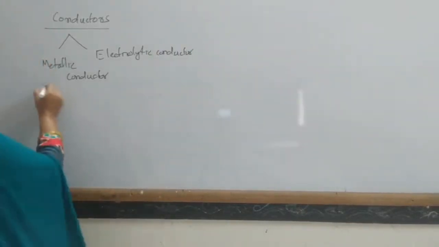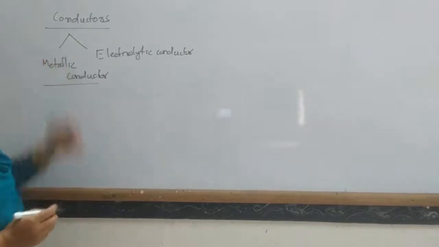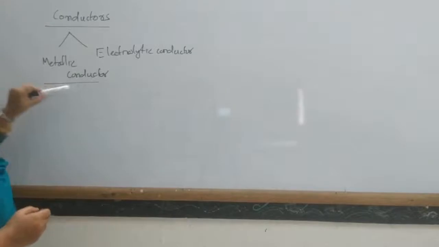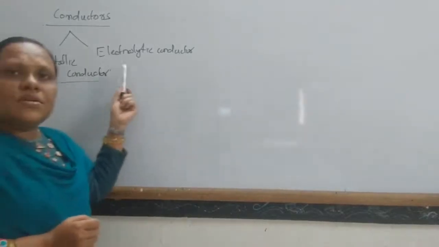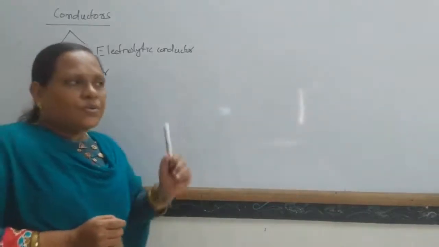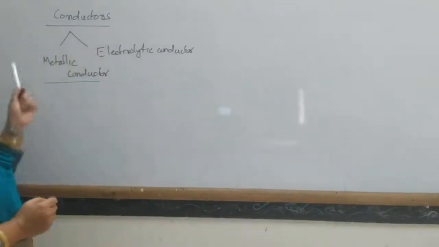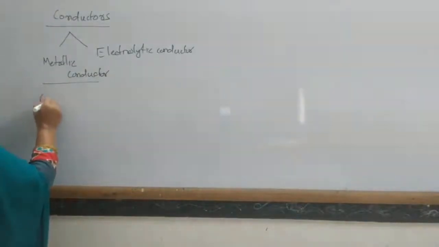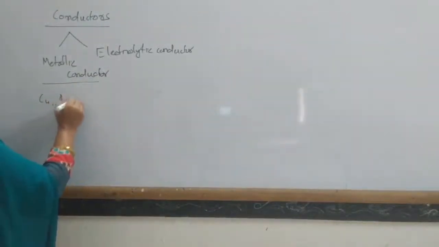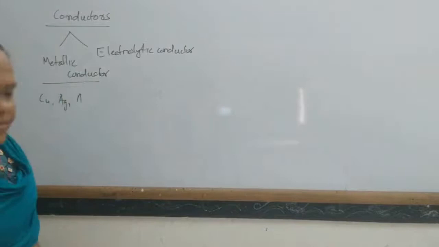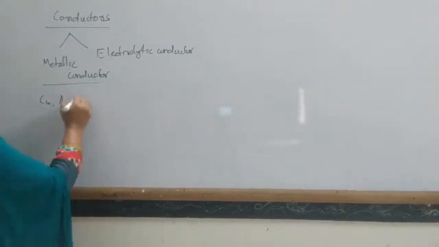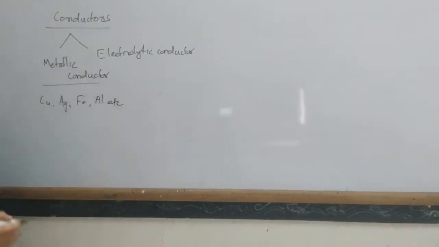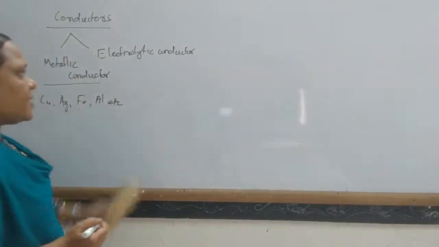Okay, so metallic conductors are the conducting materials. These are the metals which conduct electricity due to the flow of electrons, like copper, silver, iron, aluminum, etc. So these are your metallic conductors through which electricity can pass.